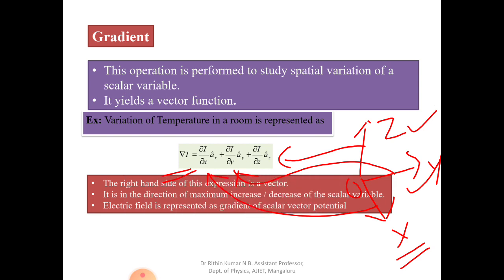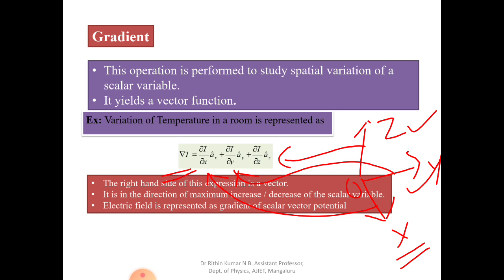So the right hand side of the expression is a vector. As I told, the right hand side of the expression yields a vector. Gradient of any scalar yields a vector. So it is in the direction of maximum increase or decrease of the scalar variable. See, sometimes as you move from one point to the other point, here the temperature may be some 30 degrees centigrade.